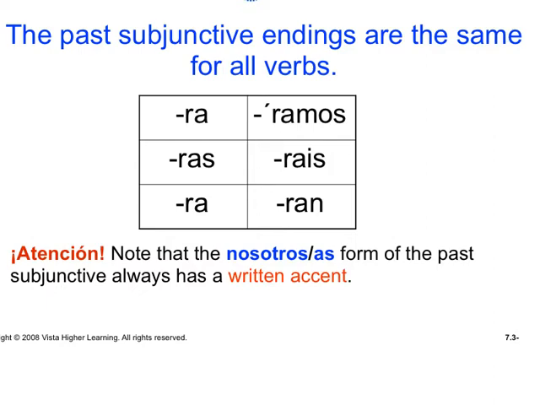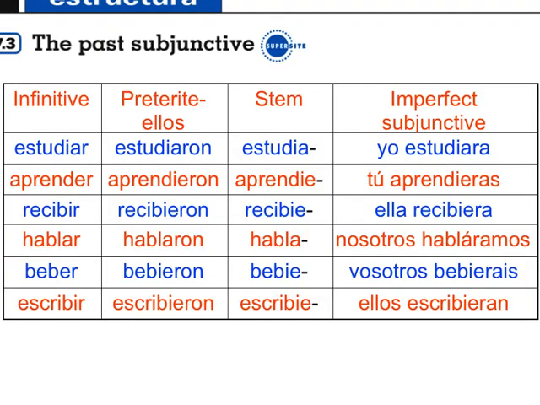Take a look at the atención. Nosotros will have the written accent. There it is right there. That's the written accent. That will be on the stem of the preterite after you drop the -ron. So here are some examples for you. We have six verbs.